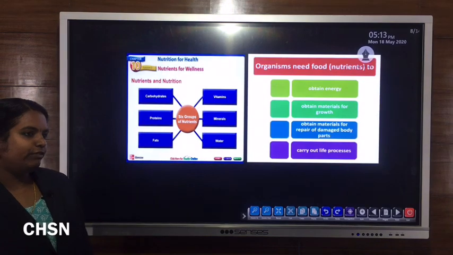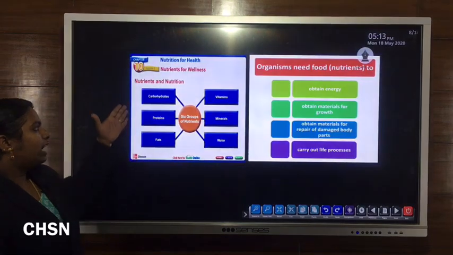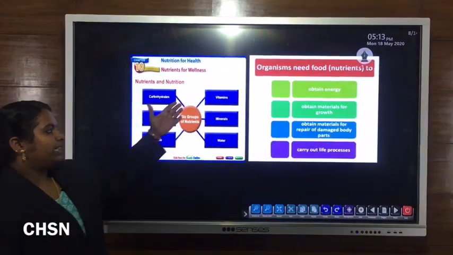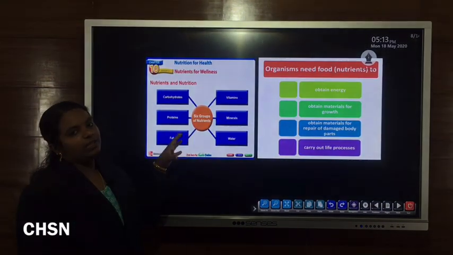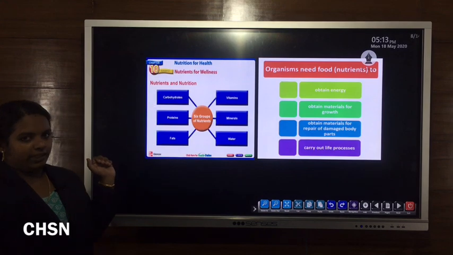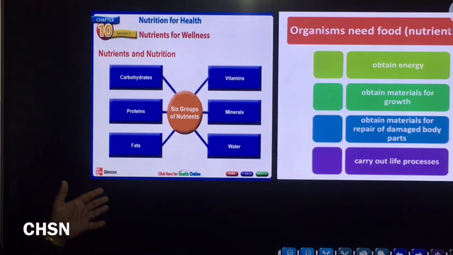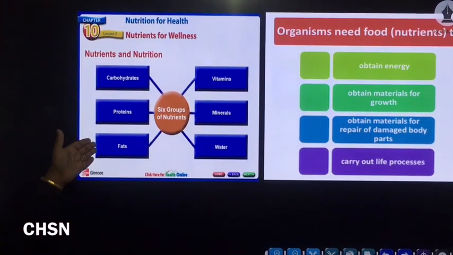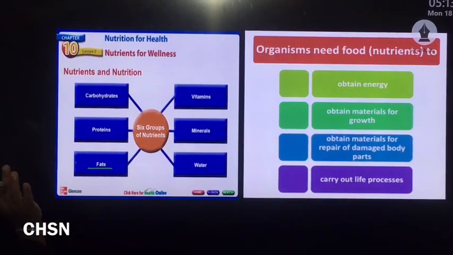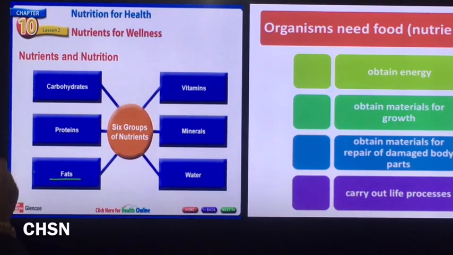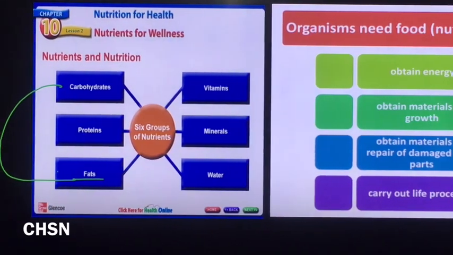Different food items contain different types of nutrients. The main nutrients present in our food are carbohydrates, proteins, fats, vitamins, minerals and water. Each nutrient has its particular role. Carbohydrate is the main source of energy, mainly known as energy yielding food. Fat is another type of nutrient also mainly concerned with the production or release of energy. So both carbohydrates and fats are concerned with the production of energy.